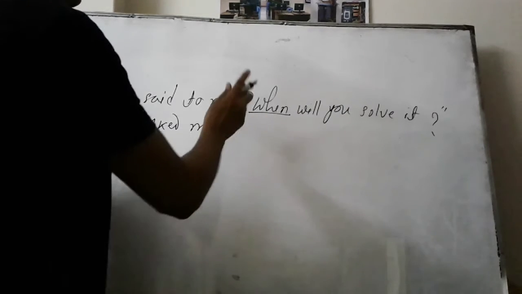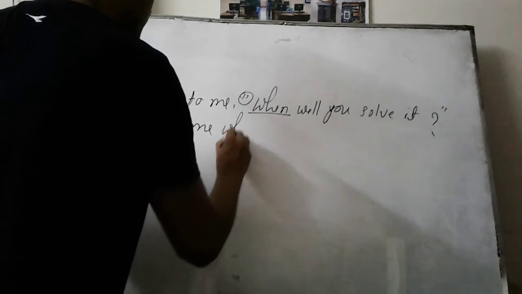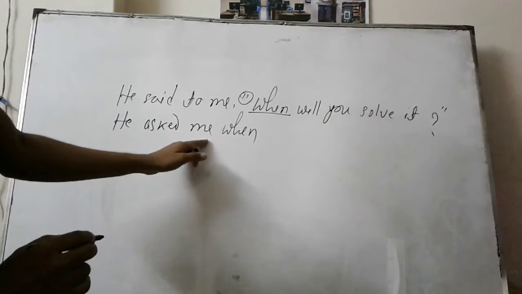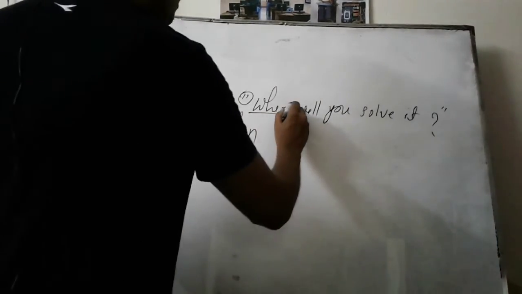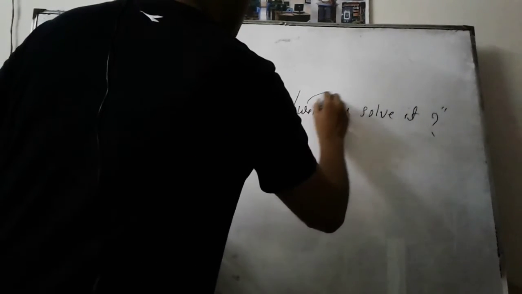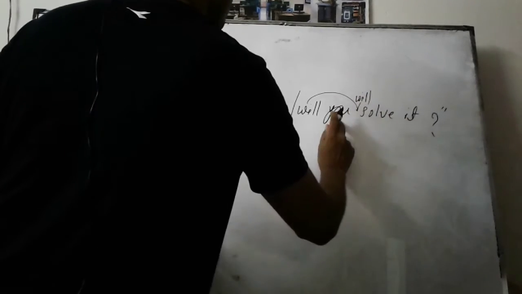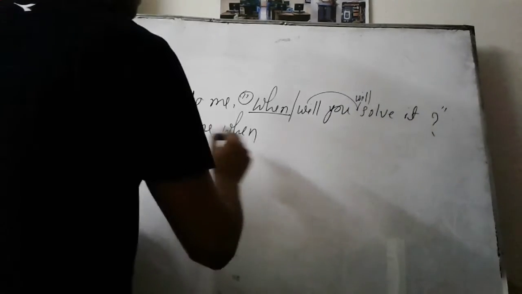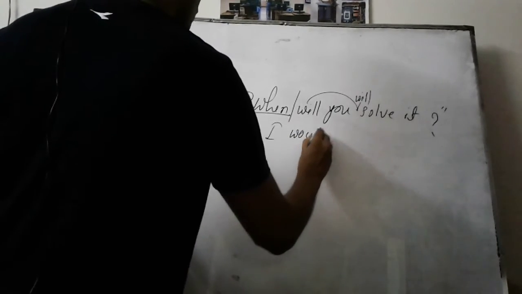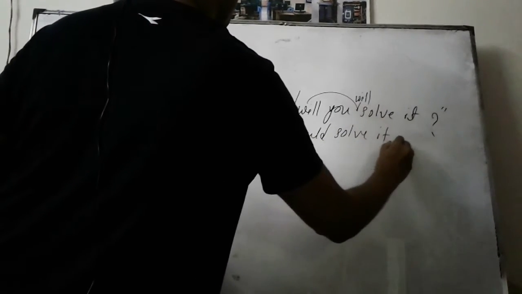That's why that very WH question will come in the place of the inverted comma, like when. He asked me when. Now this part should be turned into an assertive sentence first. That means will actually will be here. You will solve it. You will be I, then would solve it, full stop.